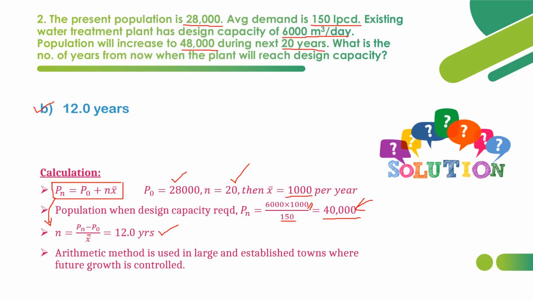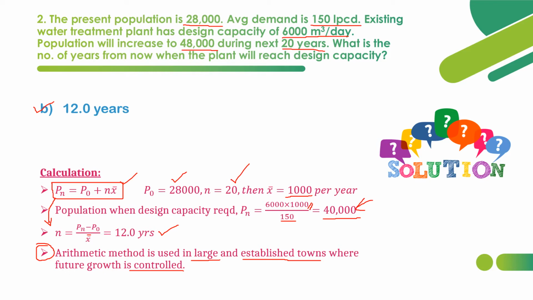Let's see one other important point. The arithmetic method is used in large and established towns. What do established and large town mean? When the population has reached saturation or growth is controlled. In such situations, we can use the arithmetic increase method to forecast the population. So this is the basic formula: Pn is equal to P naught plus n x bar. Here we are determining it with respect to the treatment plant.